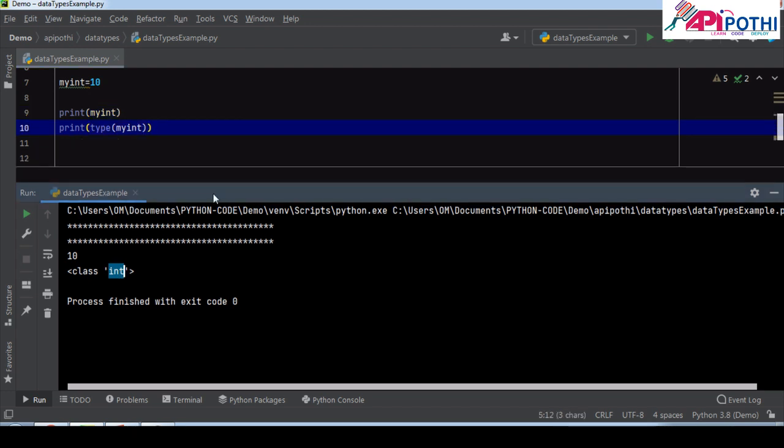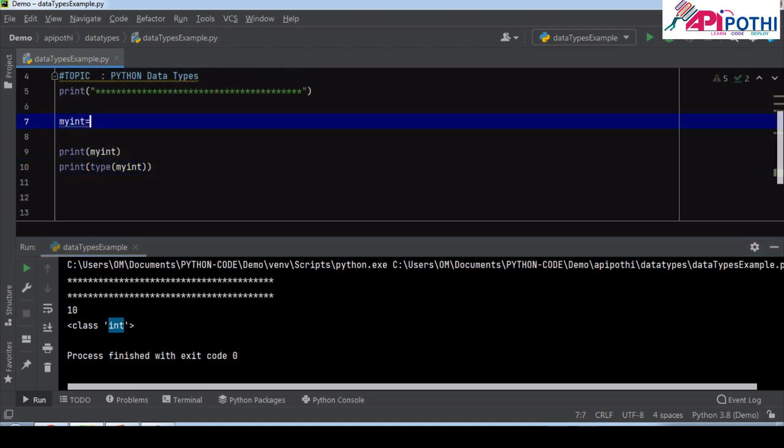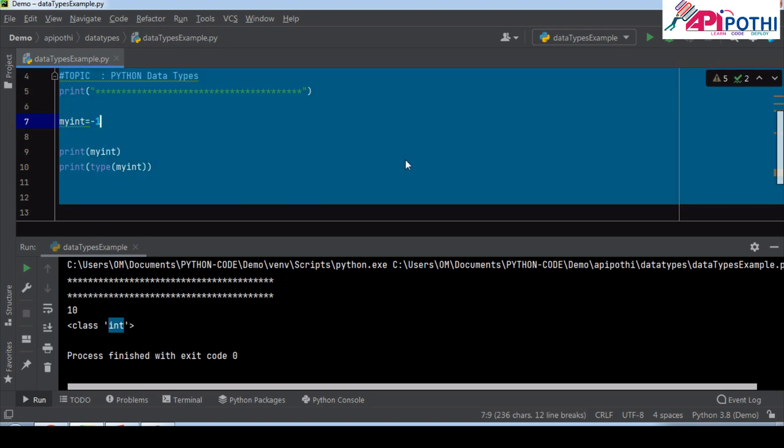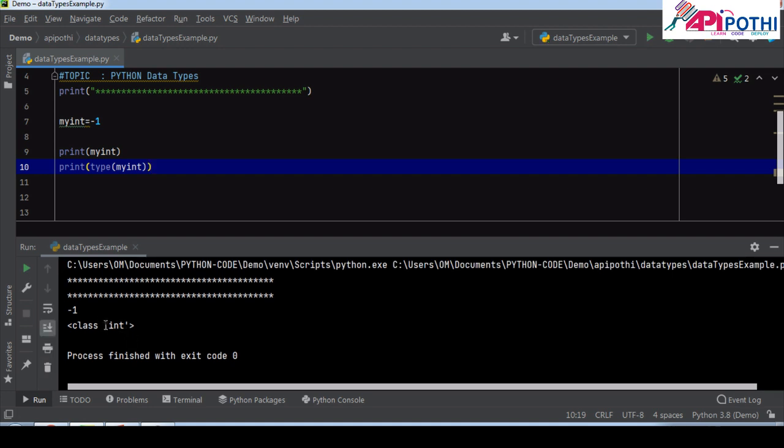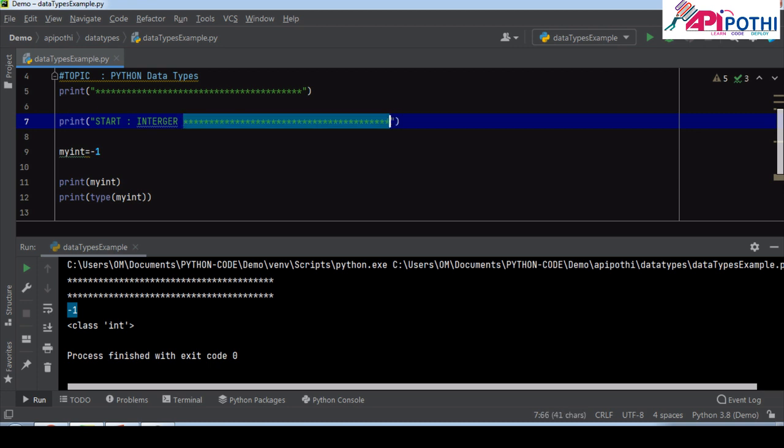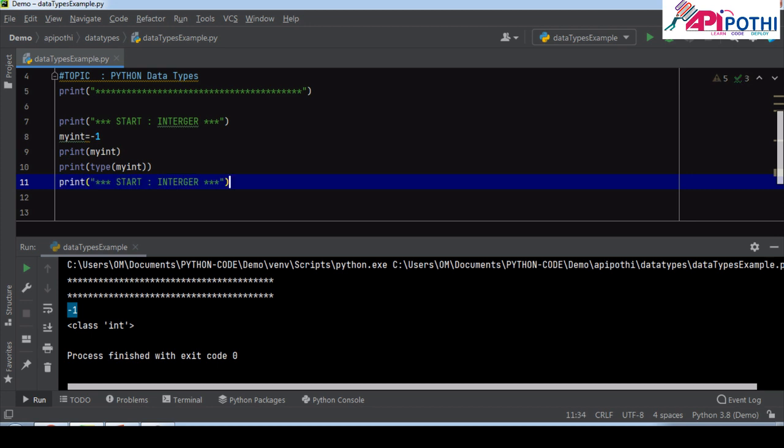In the same way, if we print minus 1 and run, it will say integer only, because minus 1 is also a whole number. This block is for integer.